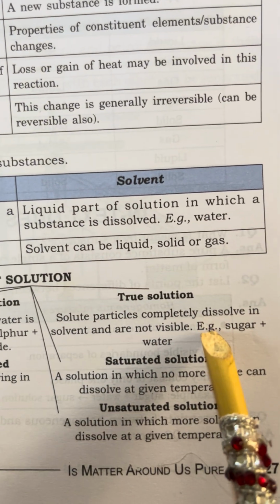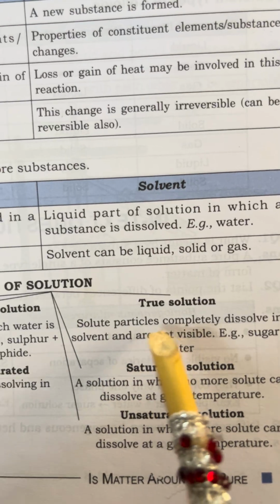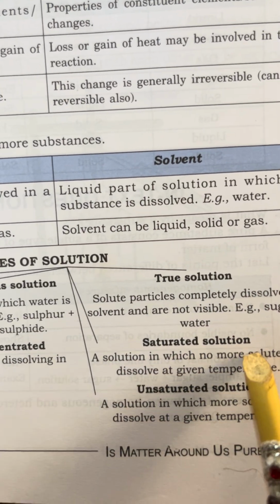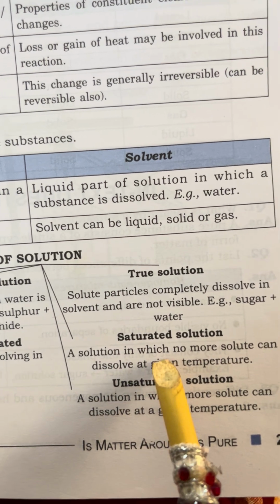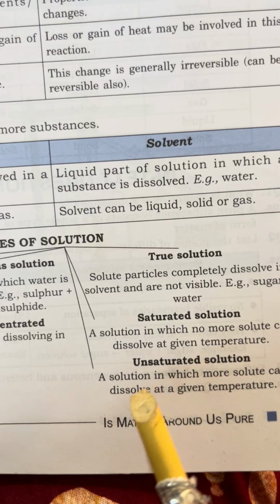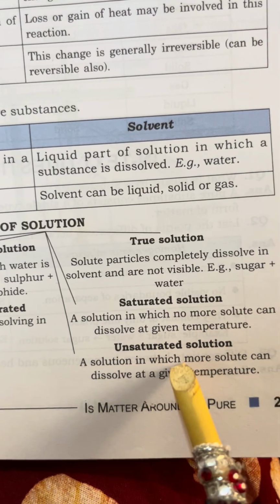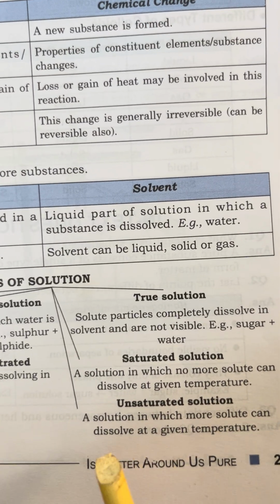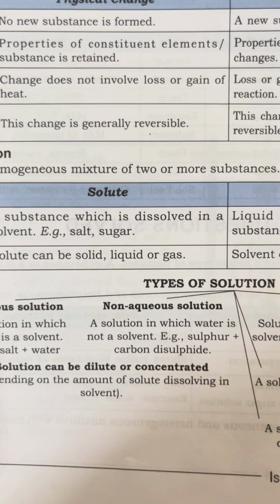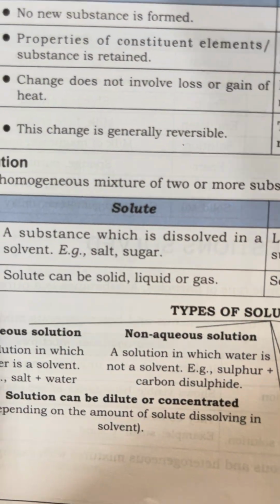True solution: solid particles completely dissolve in the solvent and are not visible, for example sugar plus water. Saturated solution: a solution in which no more solute can dissolve at a given temperature. Unsaturated: a solution in which more solute can dissolve at a given temperature. All have seen the differences.